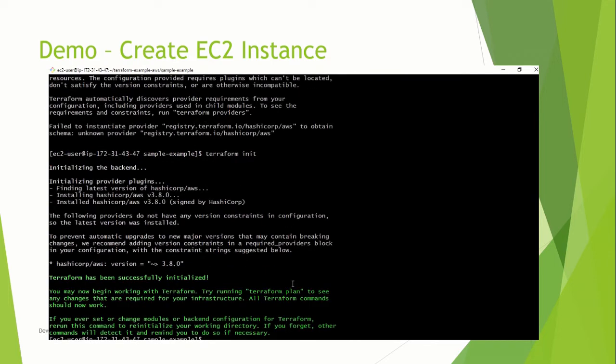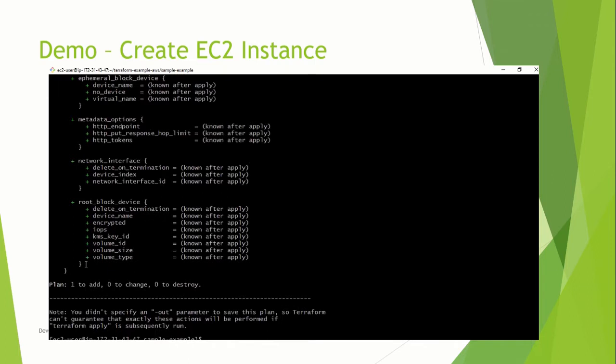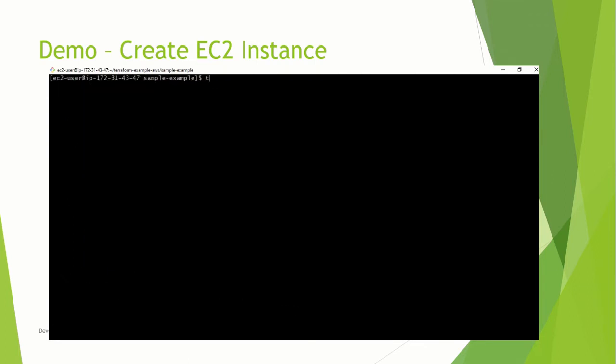It is now doing the initialization. And now we will do the plan. Plan will show what this template file is going to do on my AWS account. It says one to add and it will provide you all the details. And now we will apply the changes.